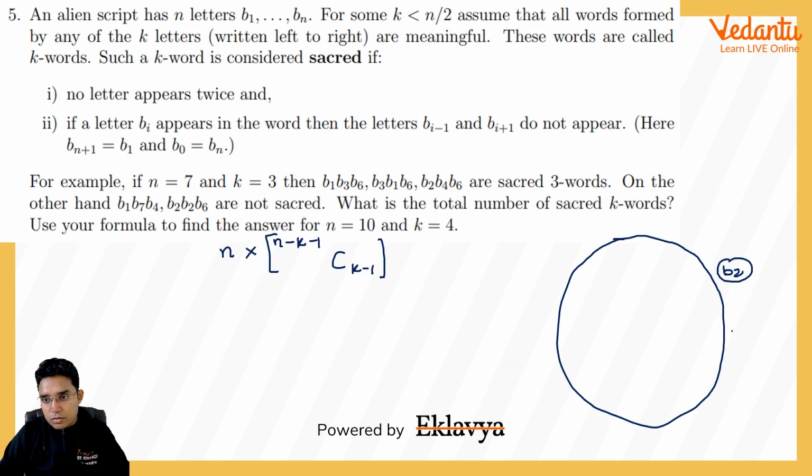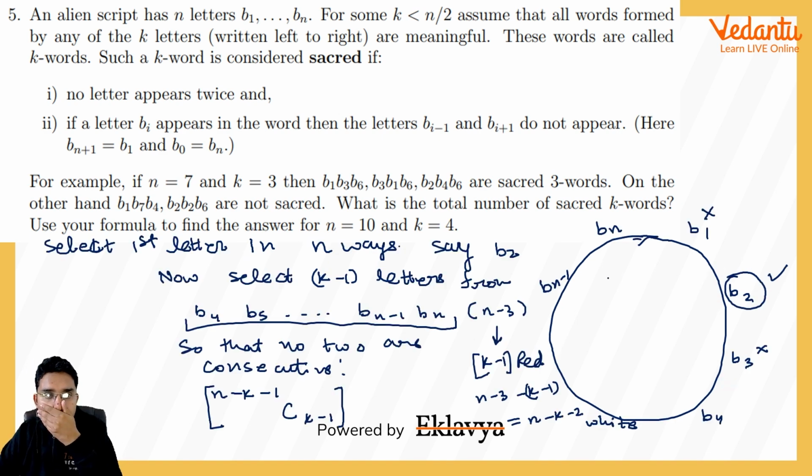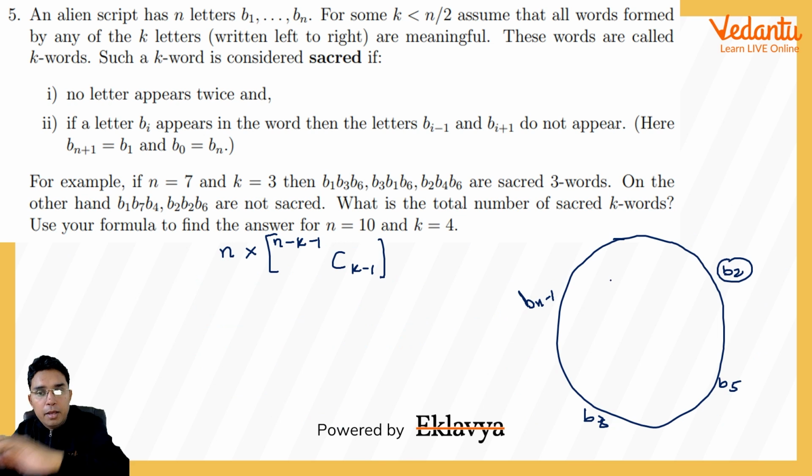Suppose we chose B2, B5, let us say B8, Bn minus 1. Okay, these 4 letters we chose, and assume that k was 4 only. So in the beginning I said, we can choose any number from these n in the n ways.